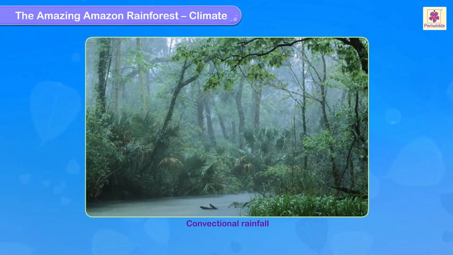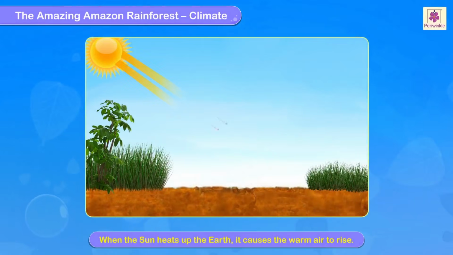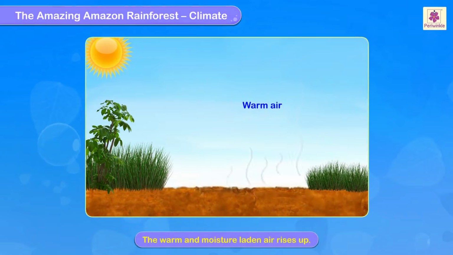Another feature of the equatorial climate is its convectional rainfall. What is convectional rainfall? When the sun heats up the earth, it causes the warm air to rise. This warm and moisture-laden air rises up.